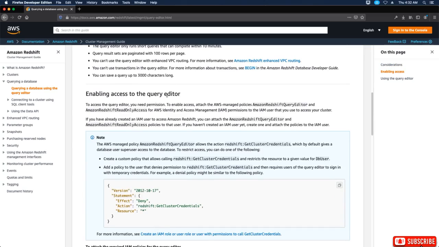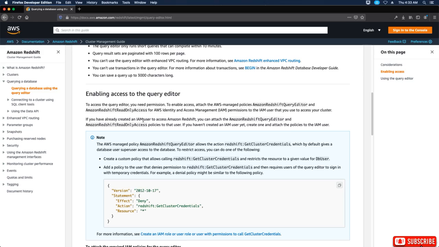Enabling access to the query editor. To access the query editor, you need permission. To enable the access, attach AWS managed policies, Amazon Redshift query editor, and Amazon Redshift read-only access for AWS Identity and Access Management permission to the IAM user that you use to access your cluster.